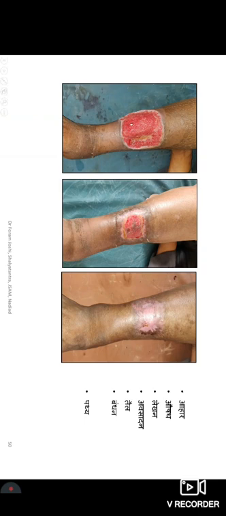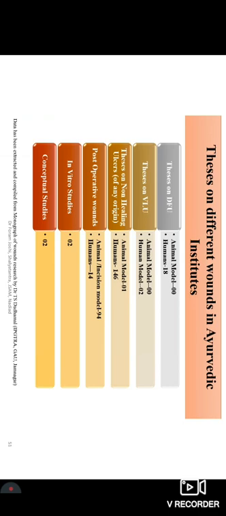Why Avasadana? Because, as I mentioned, over-application of the drug created hypergranulation, and to remove this hypergranulation we had to apply Avasadana karma. We applied Kshara, and with the Kshara the Avasadana karma was established, and after that Tail, Bandhan and Pathya were applied. Now coming to the research part, the advances in research.